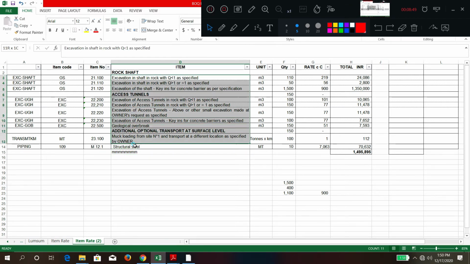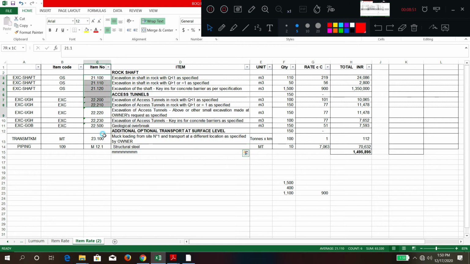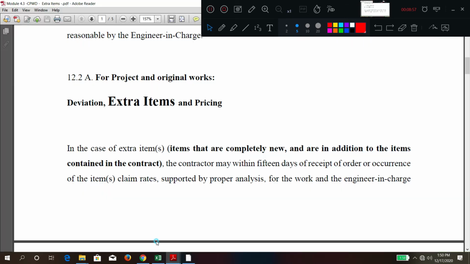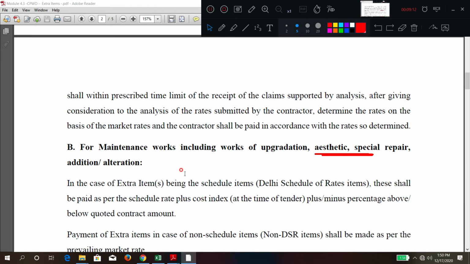These are also there, let us say it is 10 items, so this 11th item will be there. This is called extra. Okay, so what are these? Items that are completely new and in addition to the existing ones.